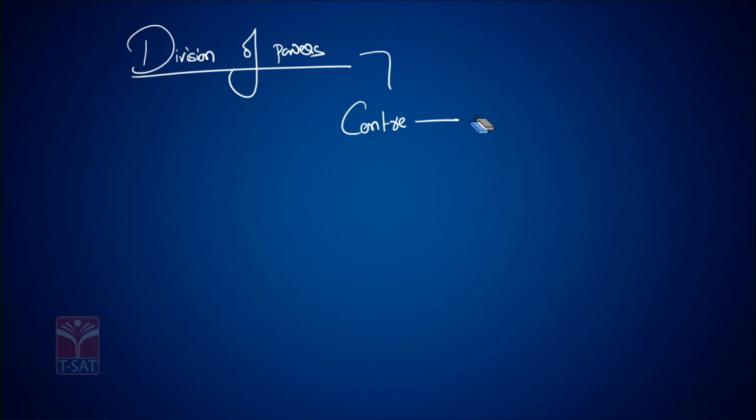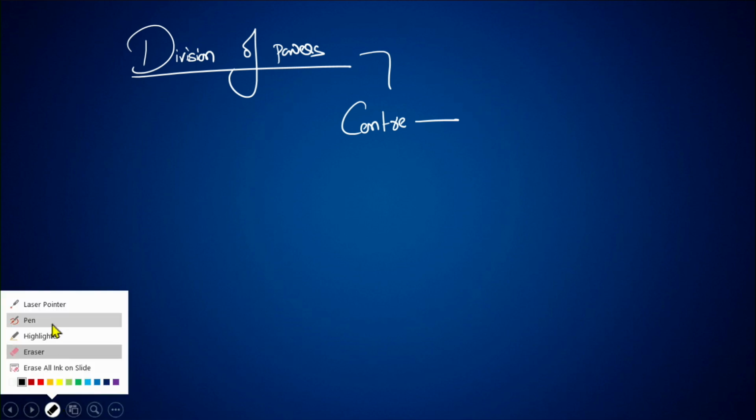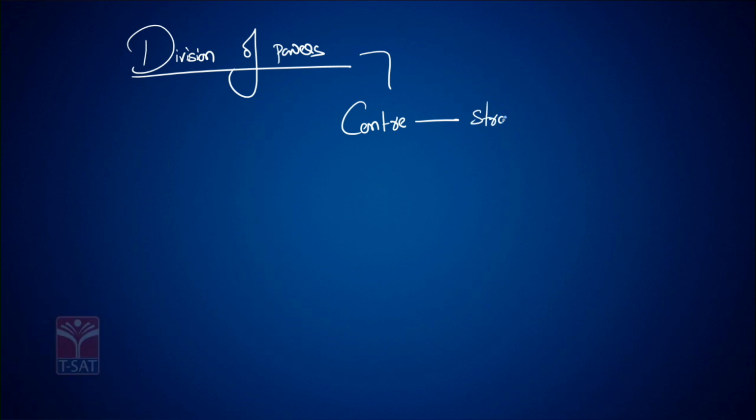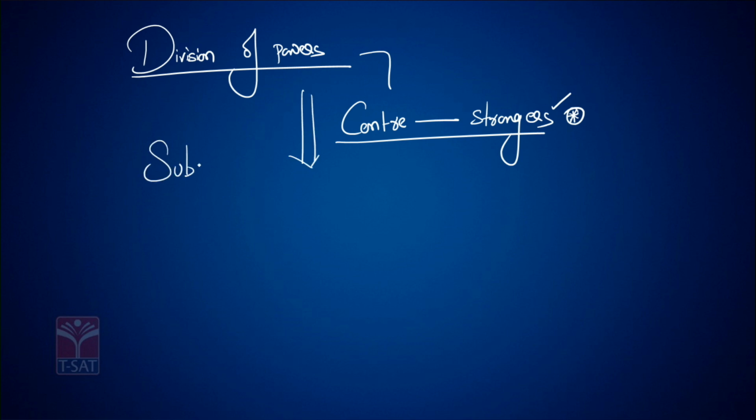What are the reasons which make the center or union stronger? These are the points you need to discuss in the subject.